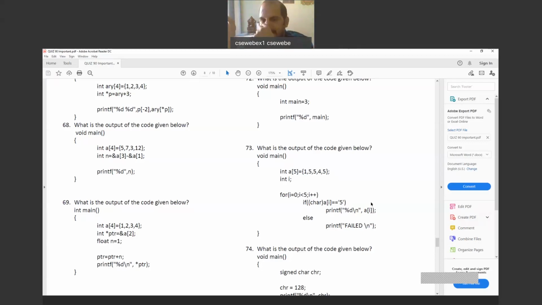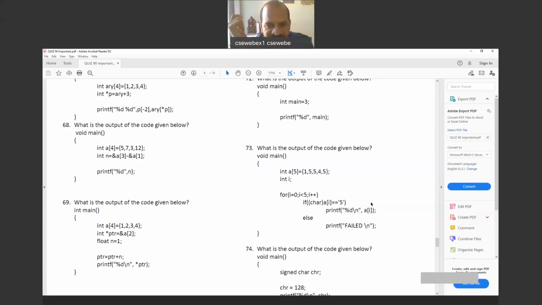Now, okay, we'll see here. I is equal to 0, I less than 5. The condition is right. We are not modifying the value of I anywhere, only in the for's header. So the body of the for loop will be executed 5 times. I starts from 0 and becomes 1, 2, 3 and 4. When I becomes 5, we come out of the loop. So that if and else will be executed 5 times. That you remember first.